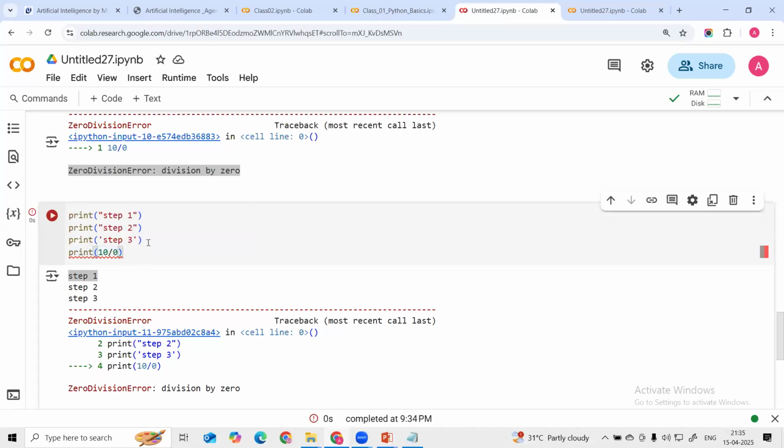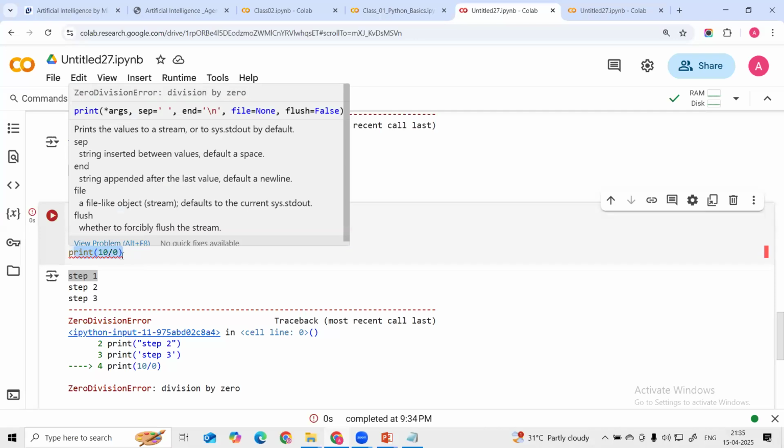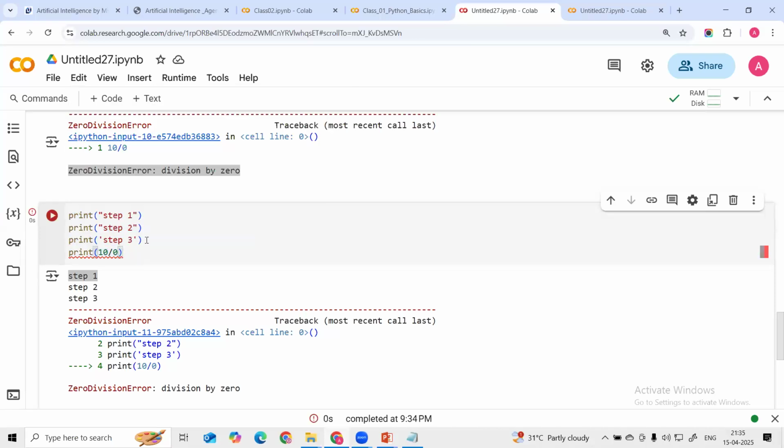Because this is a division by zero error. This is line by line execution. We get the output till this line, but for this fourth line we are not getting the output. Why? Because it has an error. This is an interpreted language, which means it will execute line by line, so that it is easy to understand. You can see Python is showing this error in this line. The arrow is showing this is the error.